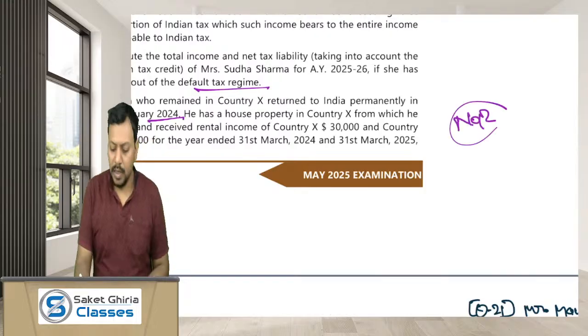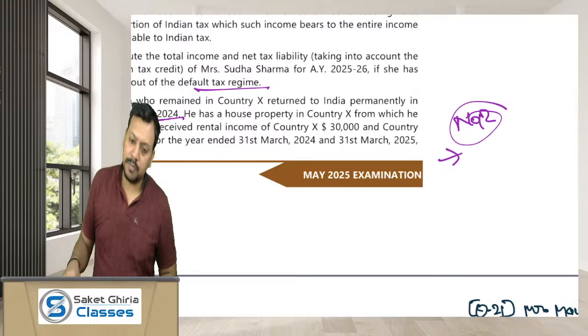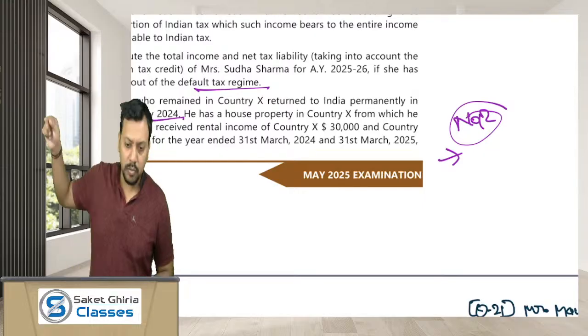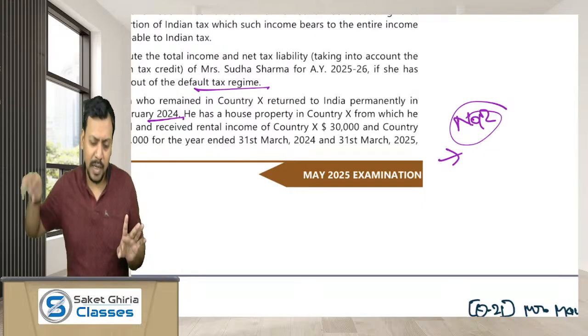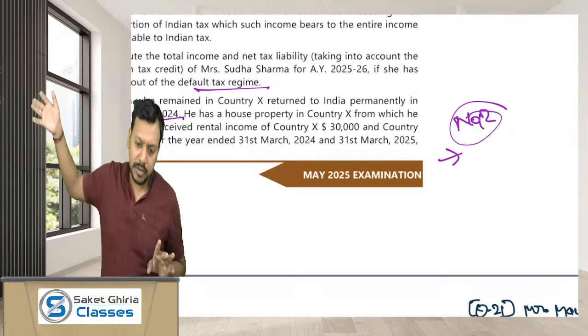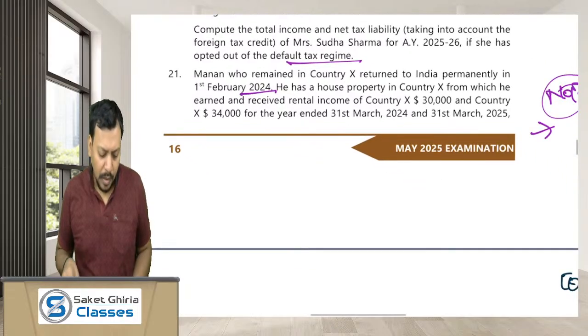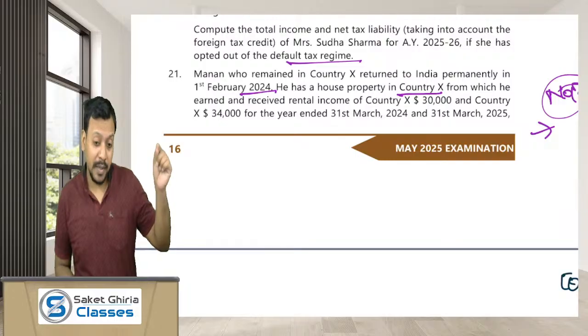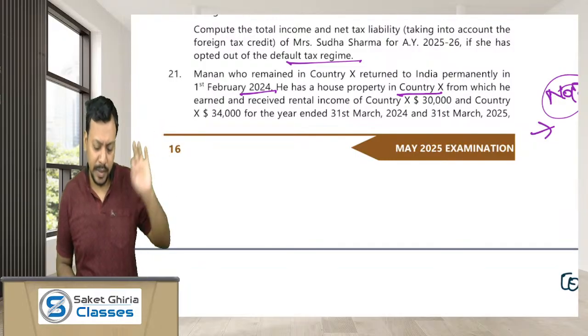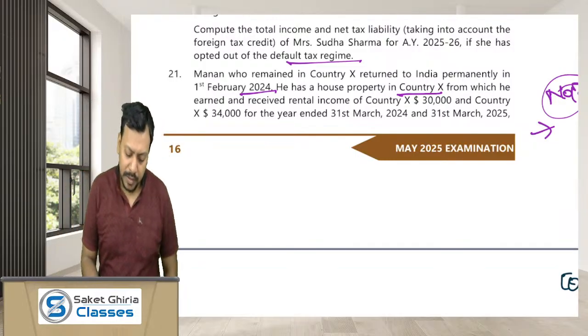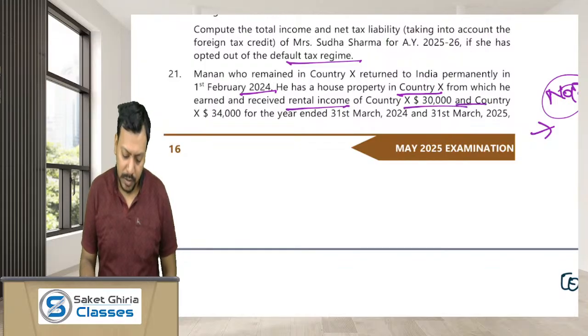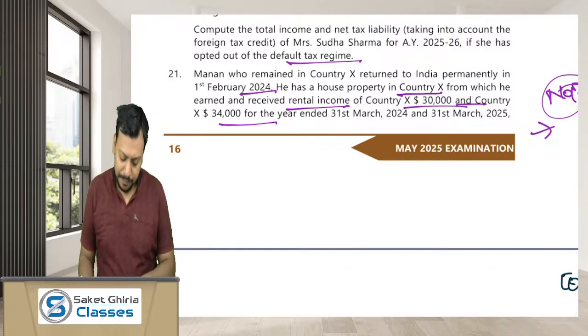Okay, for a NOR, which incomes are taxable in India? Income received in India, deemed to be received in India, accruing or arising in India, deemed to accrue or arise in India, and income accruing or arising outside India from a business controlled or profession set up in India, as per section 5. Okay. He has a house property in country X. So this house is in country X, meaning the source of income or asset is outside India, from which he earned and received rental income of 30,000 and 34,000.